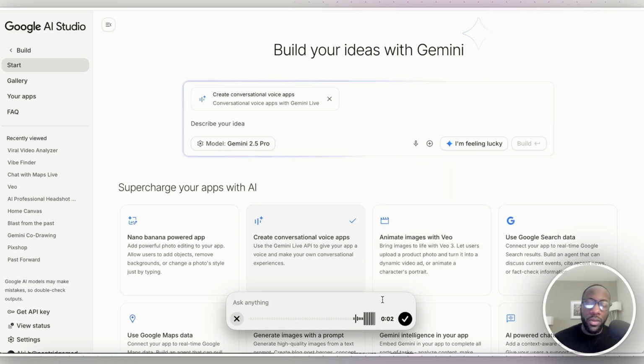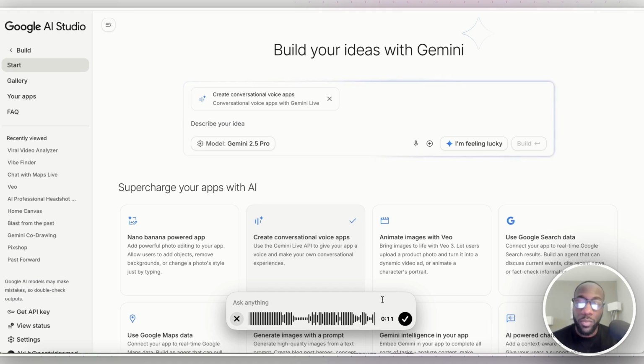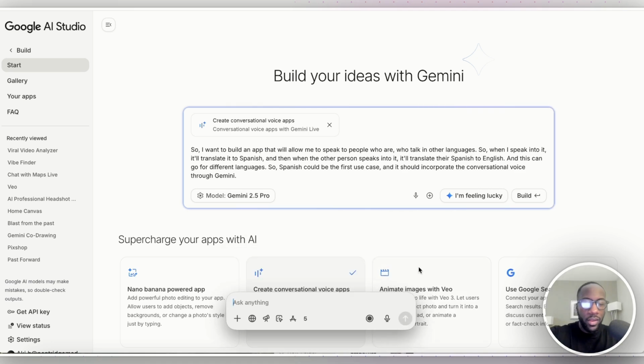So I want to build an app that'll allow me to speak to people who talk in other languages. When I speak into it, it'll translate it to Spanish, and then when the other person speaks into it, it'll translate their Spanish to English. And this can go for different languages. Spanish could be the first use case, and it should incorporate the conversational voice through Gemini. All right, so we're just gonna paste that in here and then build.